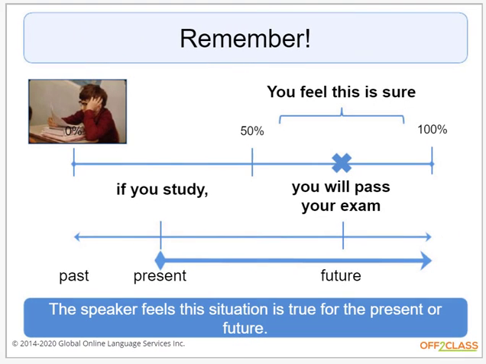So remember, if you feel this is sure, this is a conditional statement, whether it's the first conditional, it is true for the present or the future. A first conditional is when the speaker feels the situation is true for the present or the future. If you study, you will pass the exam. You feel this is sure.